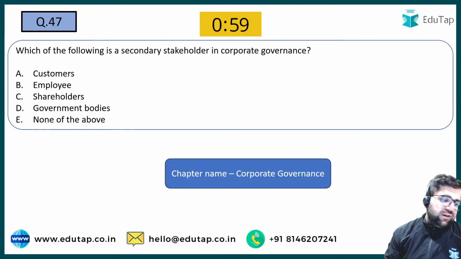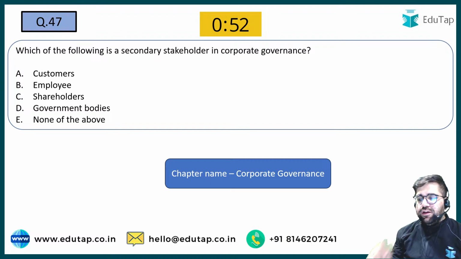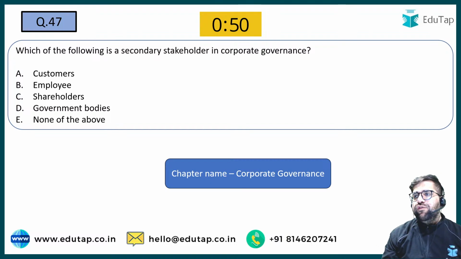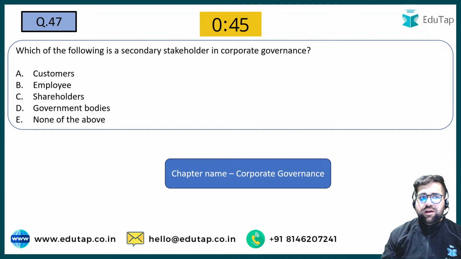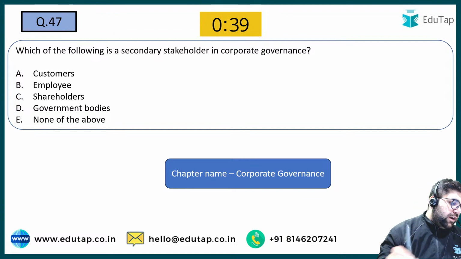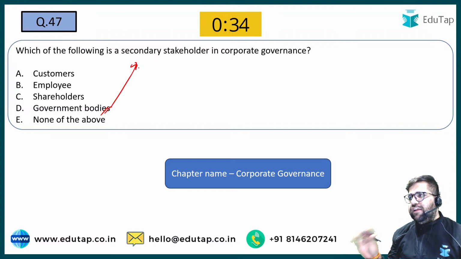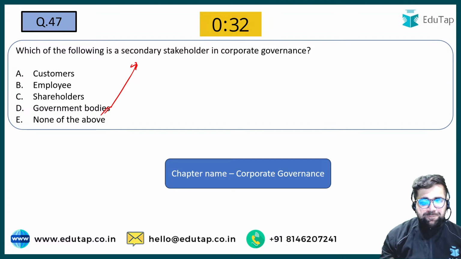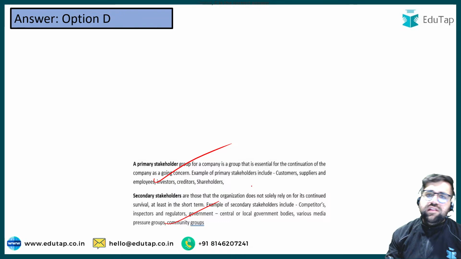Now we are solving 47. Which of the following is a secondary stakeholder in corporate governance? Secondaries are those which are not that important. Primary are important: customers are important, employees are important, shareholders are also important. Government bodies will be secondary. Even if they are not there, I will be able to work. So you have primary stakeholders which are important, and secondary which are not that important.